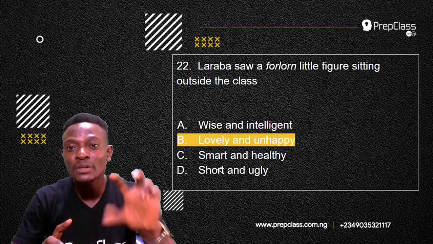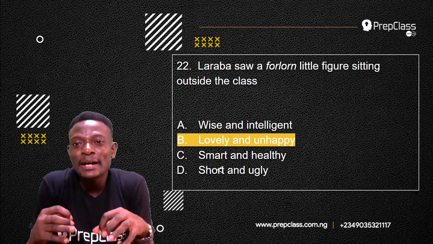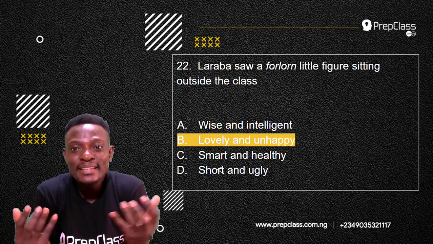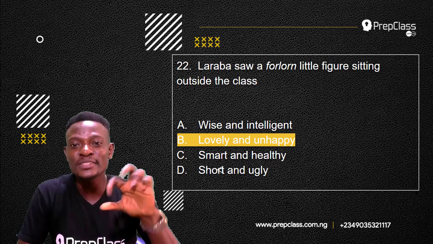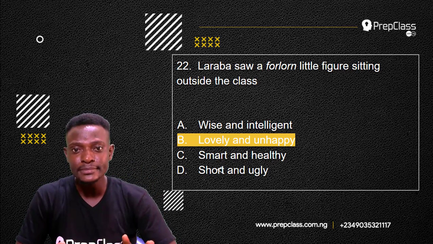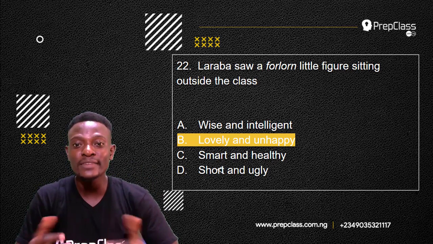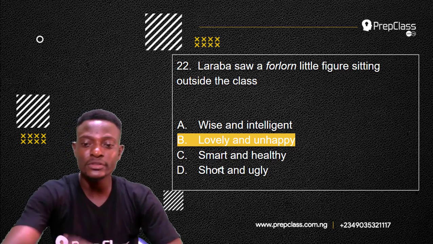Laraba saw a forlorn little figure. So the fact of being little makes the person we're talking about lovely. But the use of forlorn means the person is sad, unhappy. So the answer is lovely and unhappy. Let's move on to the next question.